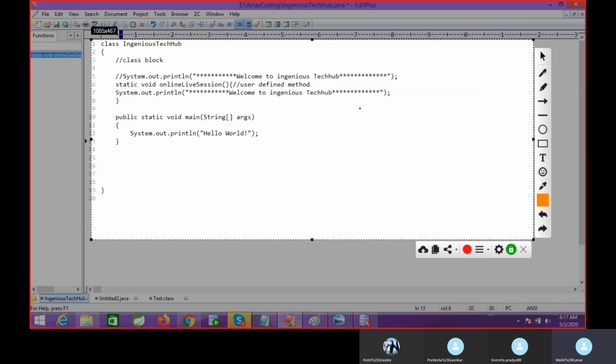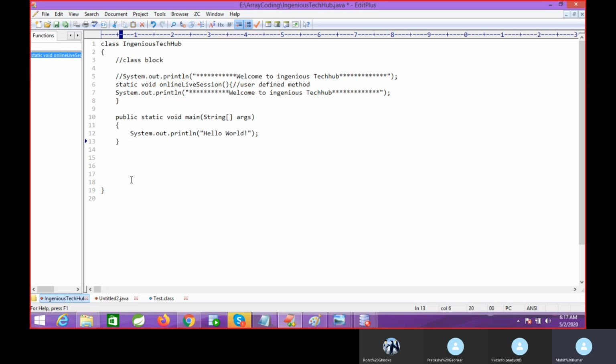When I press Control 2 to execute, the JVM will search for where your main method is. It will search, and the control will come here, and the method executes from top to bottom.